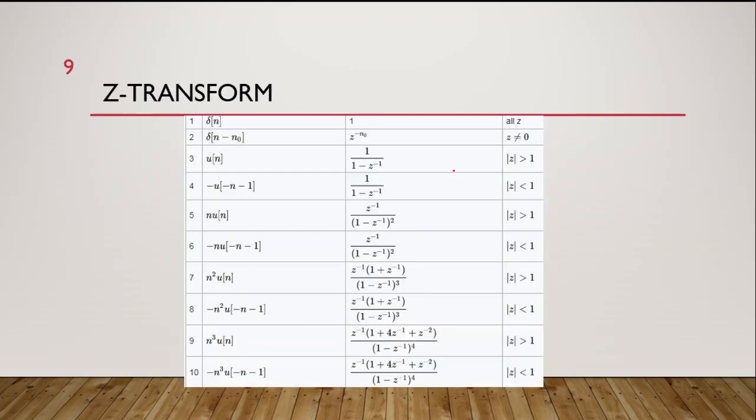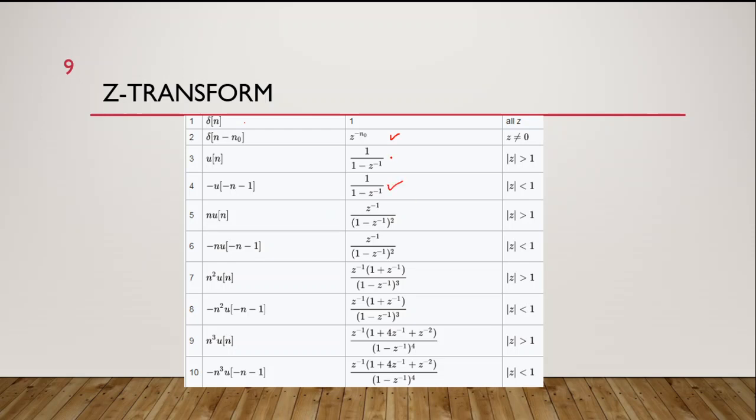And then we have the z transform of some of the common signals. The z transform of the unit impulse signal is 1. If we have a shifted version of the unit impulse signal, then that will be z power minus n naught. The z transform of the unit step signal is 1 over 1 minus z power minus 1, which is z divided by z minus 1. And the z transform of minus u of minus n minus 1 is also the same.